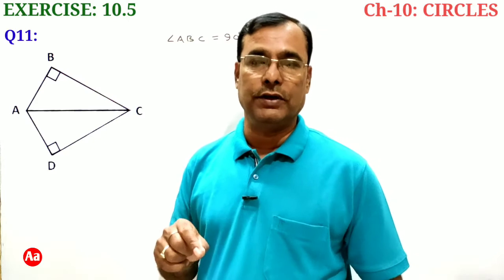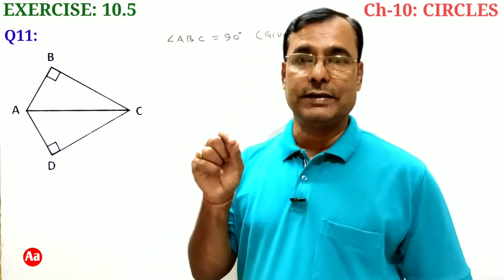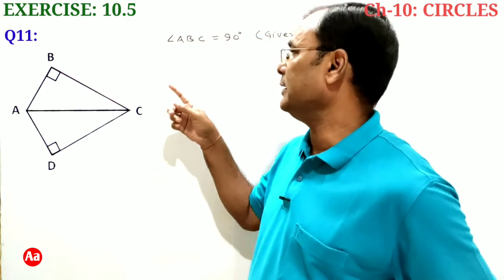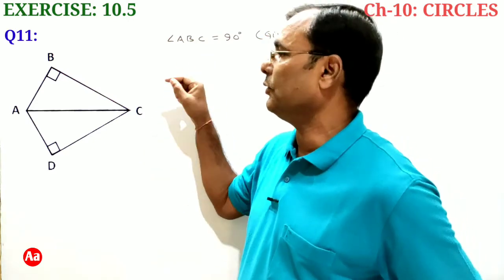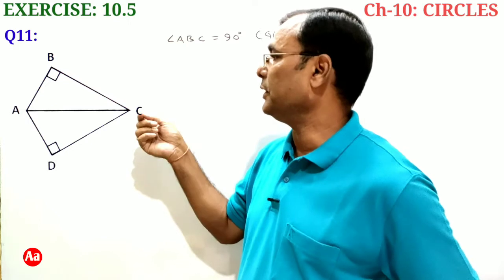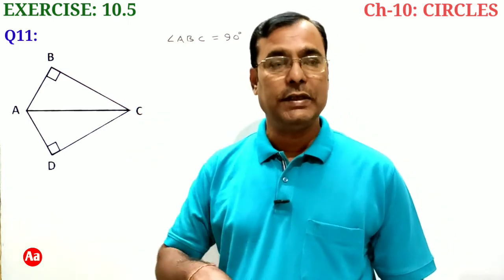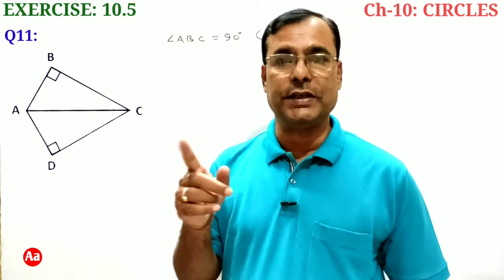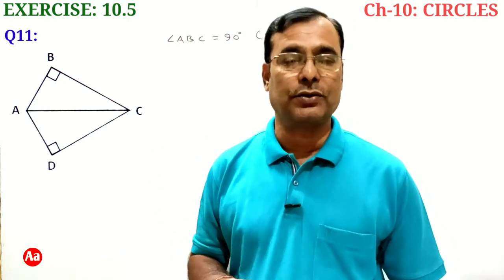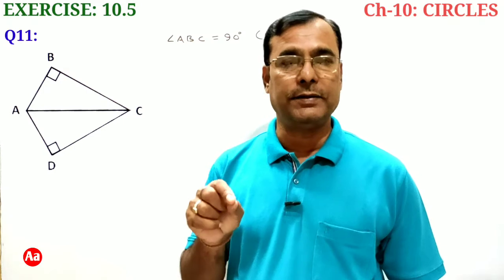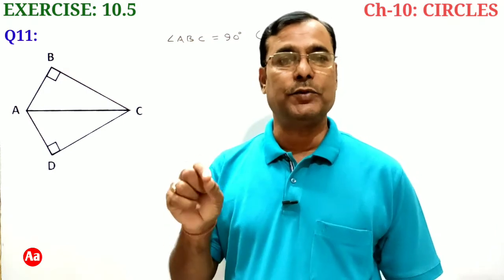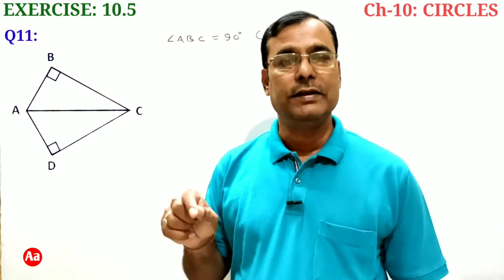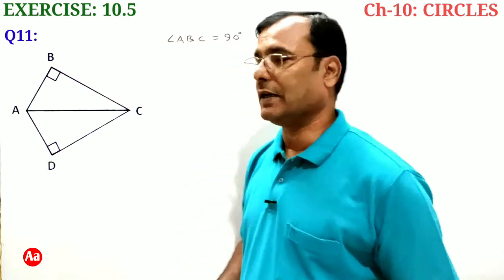Angle B is 90 degrees, that is angle ABC equals 90 degrees, already given. AC is the hypotenuse of the triangle ABC. So if a circle is drawn taking AC as diameter, it will surely pass through the right vertex of the triangle ABC, that is point B. And it is because angle in a semicircle is a right angle.